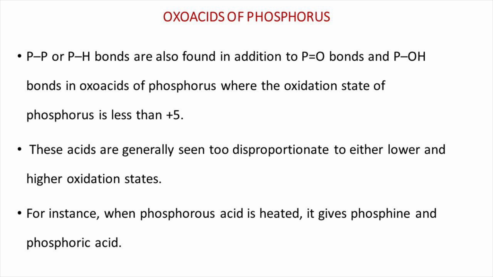These acids are generally seen to disproportionate to both lower and higher oxidation states. For example, when phosphorous acid is heated, it gives phosphine and phosphoric acid.